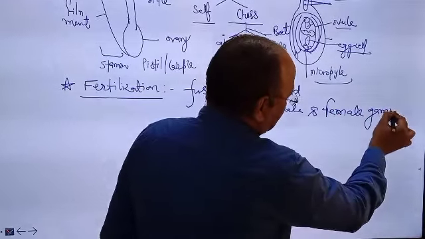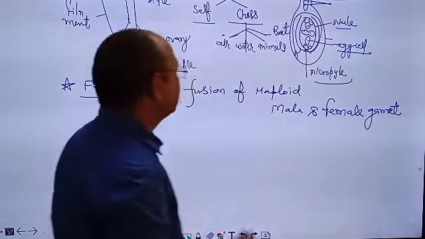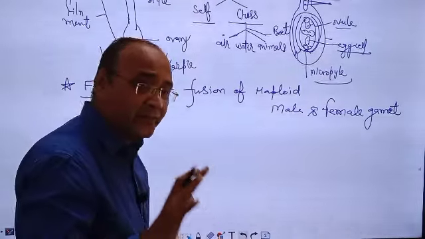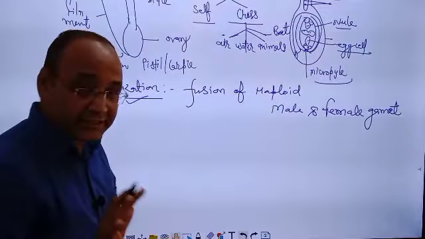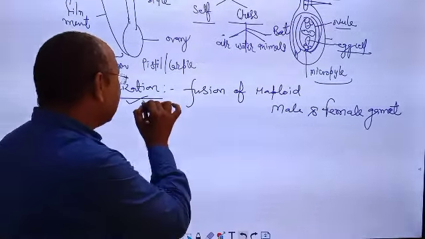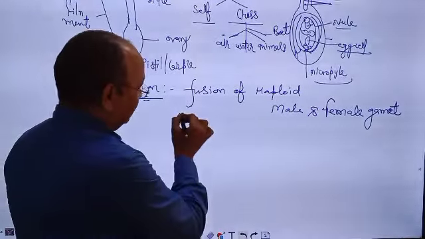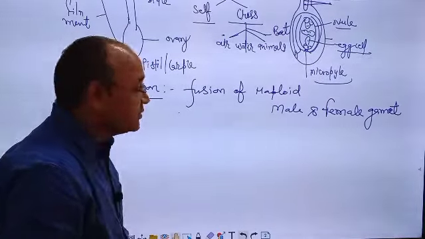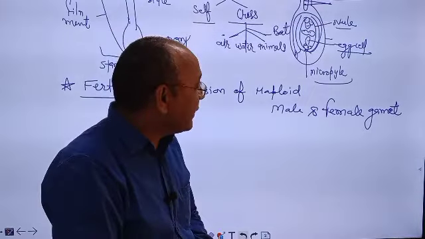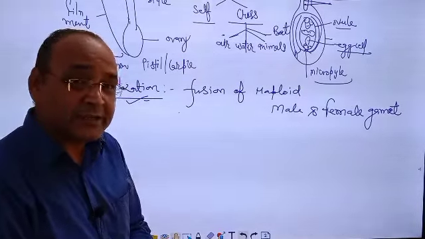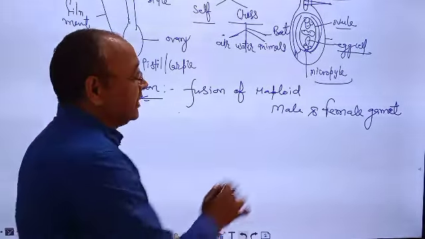I repeat, fusion of haploid male and female gamete is called fertilization. Is that clear? Fertilization is also known as fusion of gamete. So what is fertilization? Then your answer is fusion of haploid male and female gamete.